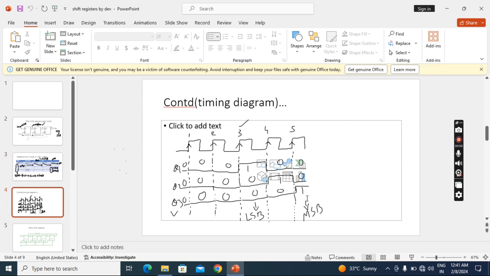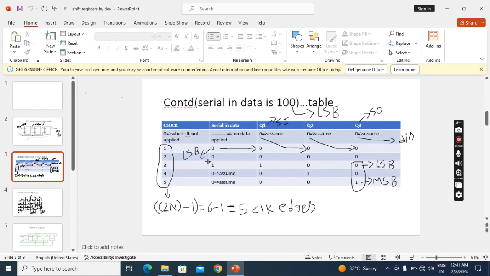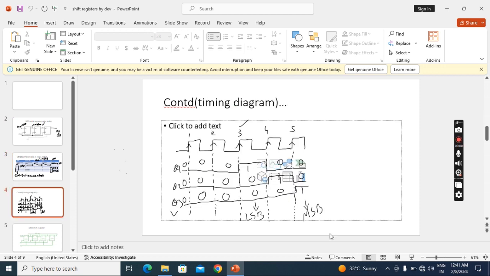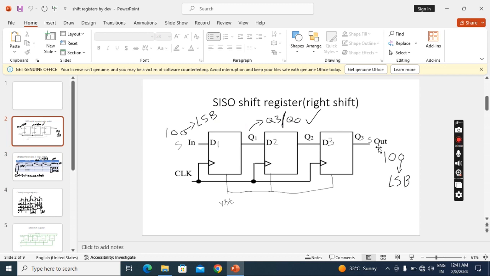Then the MSB we get here. Whatever data we applied, 100, the same 100 came here. We can see 100 like this, and here 100 like this. So we gave the input serially bit by bit and we got the output bit by bit, serial out. So serial in, serial out.